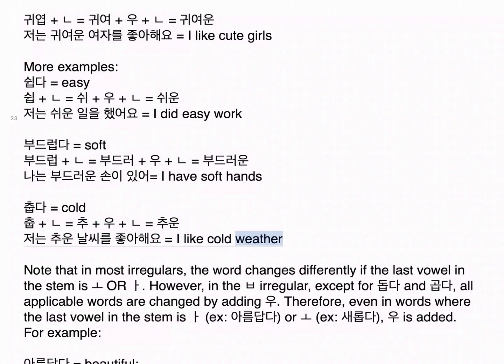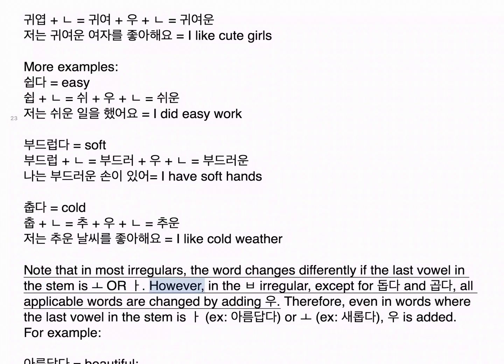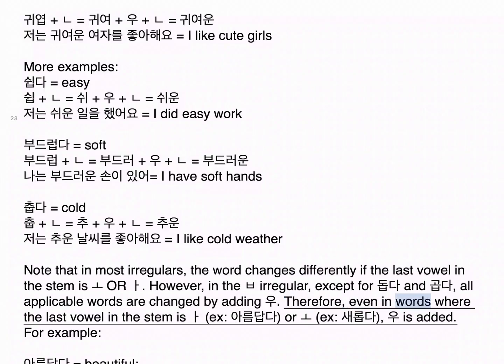I like cold weather. Note that in most irregulars, the word changes differently if the last vowel in the stem is 오 or 아. However, in the ㅂ irregular, except for 돕다 and 곱다, all applicable words are changed by adding 우. Therefore, even in words where the last vowel in the stem is 아, like 아름답다, or 오, like 새롭다, 우 is added.